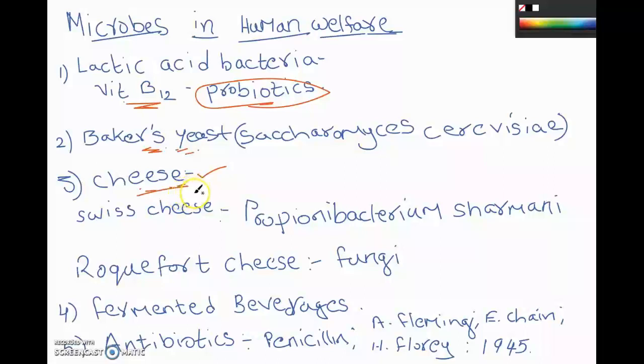Especially two famous types of cheese are there, that is Swiss cheese, and another one is called Roquefort cheese. Even 2 marks important only. Swiss cheese and Roquefort cheese. These are two important types of cheeses. In Swiss cheese, its characteristic is it possesses lots of big holes.